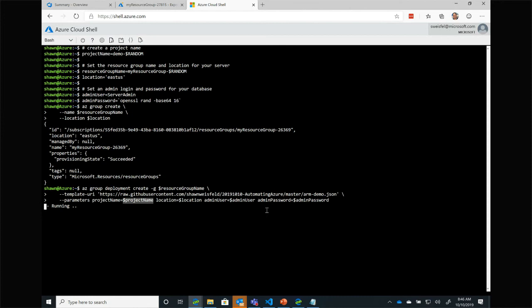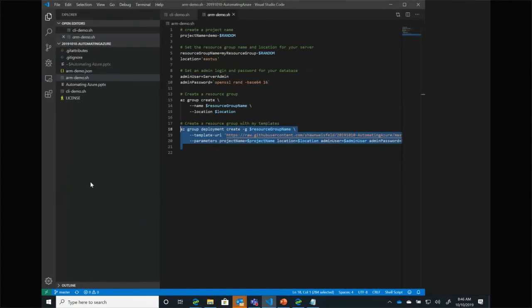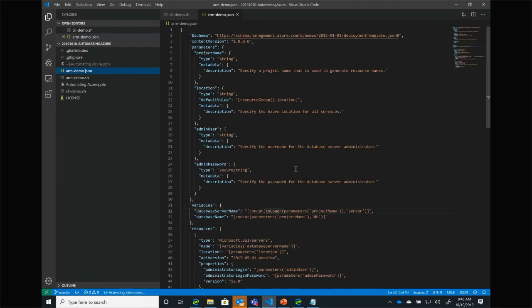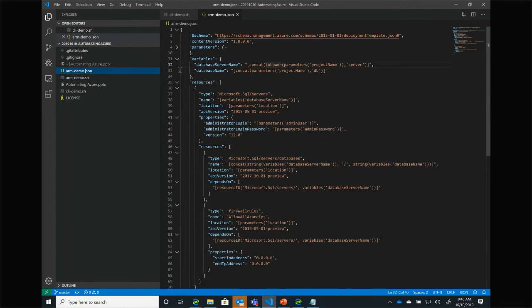So that ARM template is out and running right now. So let's take a look at what that ARM template looks like. I have VS Code running here, and let me pull up that ARM template. Here it is. And my ARM template is broken up into a number of sections.